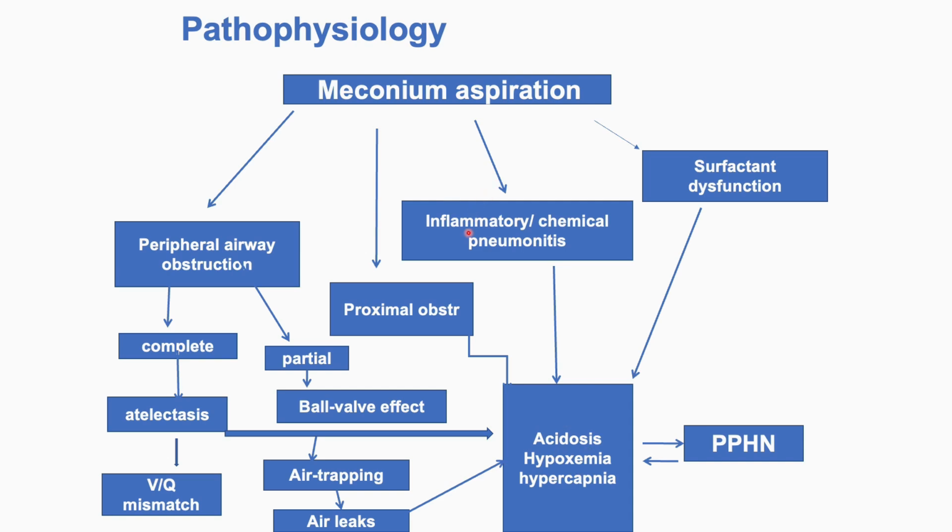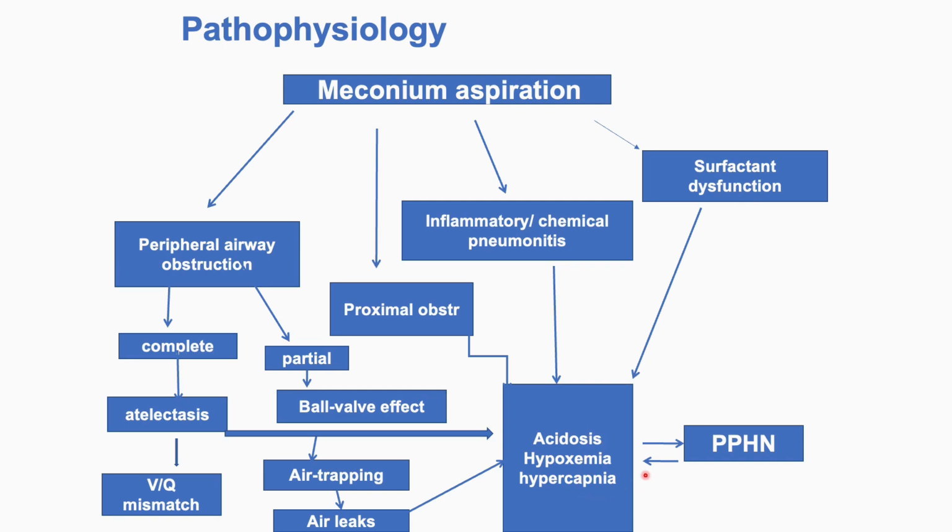Next, there can be inflammatory or chemical pneumonitis due to the meconium. Meconium itself is an irritant material, so there might be just a chemical pneumonitis. If an inflammatory process occurs, then there might be pneumonia also. This will lead to acidosis, hypoxemia and hypercapnia. And another effect is that meconium leads to inactivation of surfactant. So there is surfactant dysfunction, ultimately leading to acidosis, hypoxemia and hypercapnia.